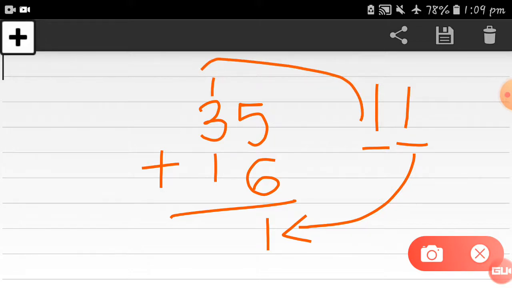You can see this. Now you have to add the tens column. 3 plus 1, how much is it? 3 plus 1 is equal to 4. And this 1 we put as a carry forward. You have to add this number in the tens column. So 3 plus 1 is 4, 4 plus 1 is equal to 5. So here our answer is 51. Hope you remember this, how we add these numbers.